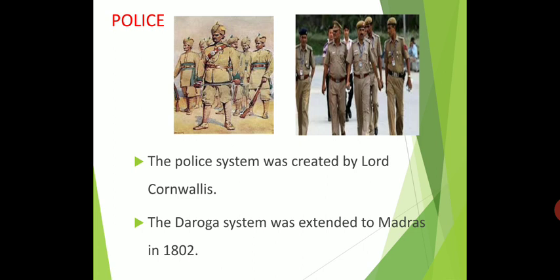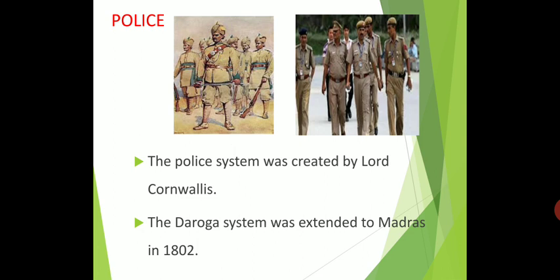Lord Cornwallis. He relieved the Zamindar from police functions and established a regular police force in 1791.